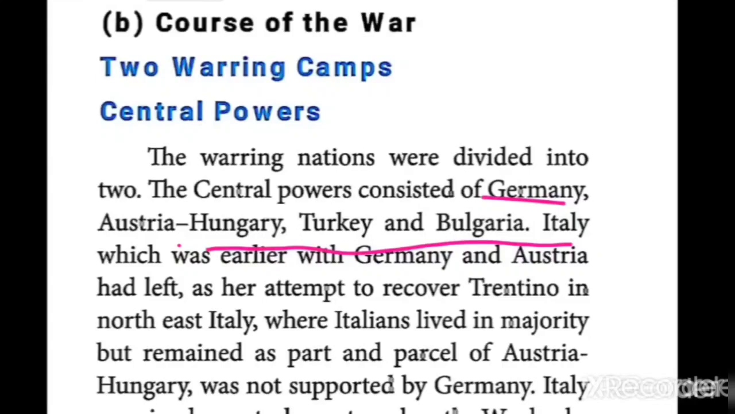Yes, Italy. What did it think? One place is located in the northeast part of Italy. Yes, the northeast part of Italy. So what is the name of the place? Trentino. Yes, Trentino is the name of the place.